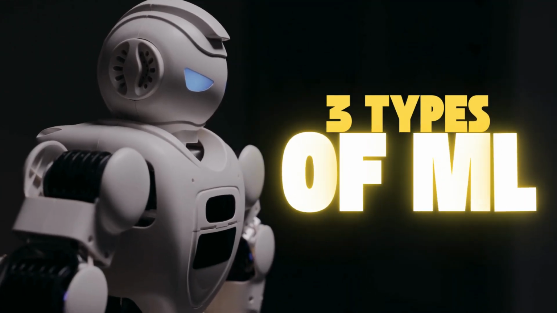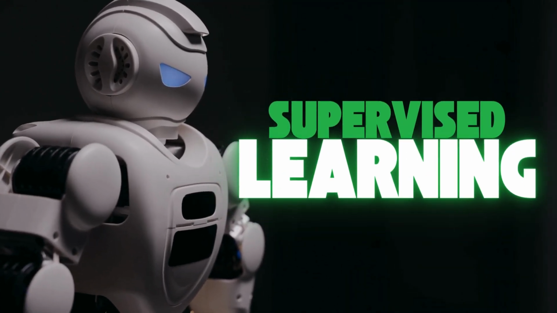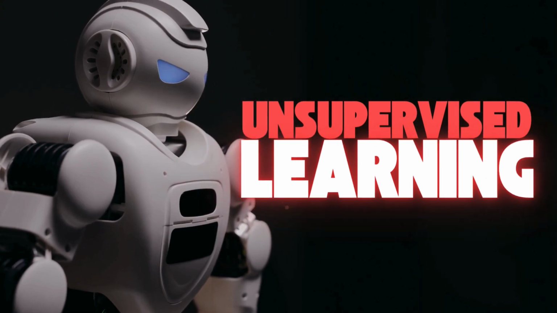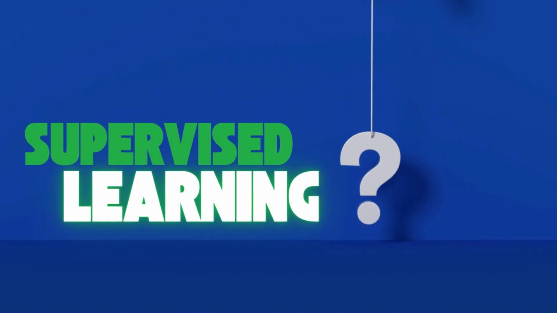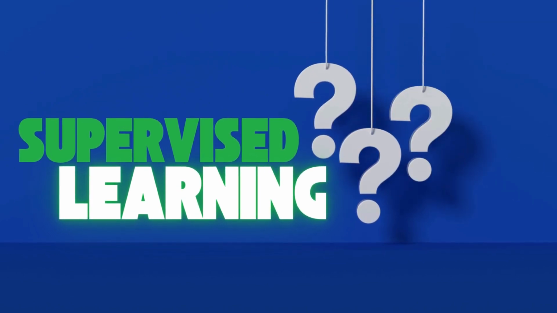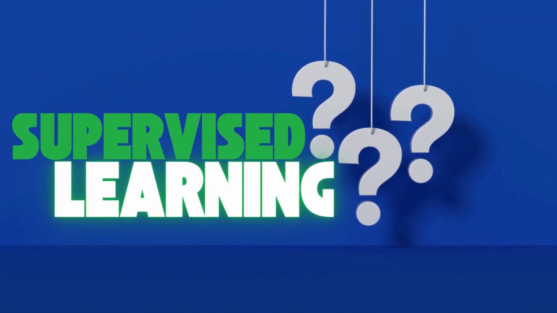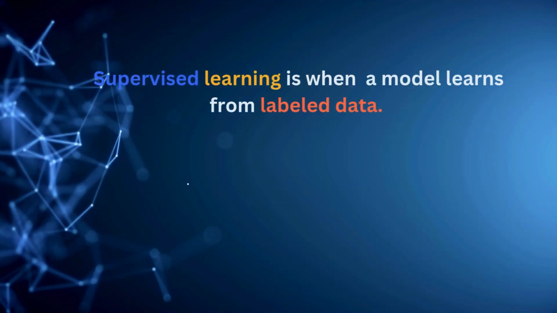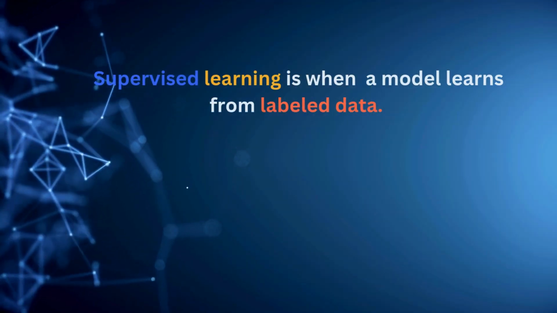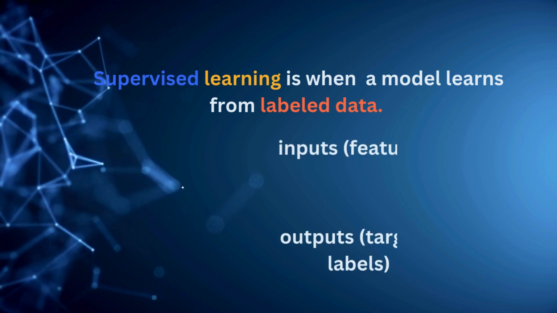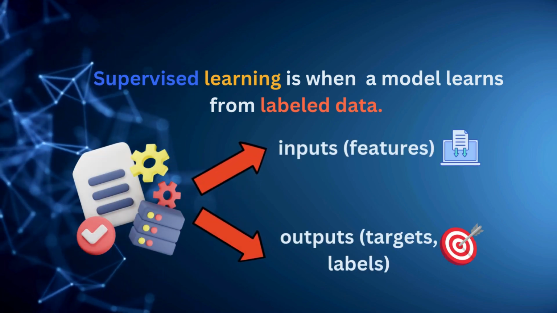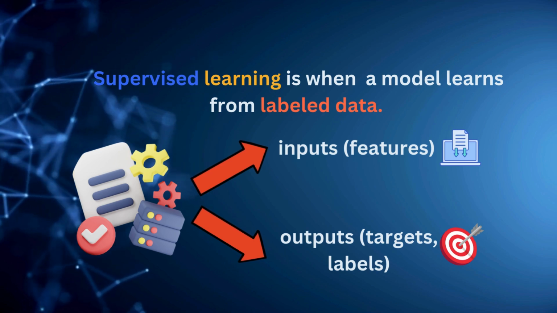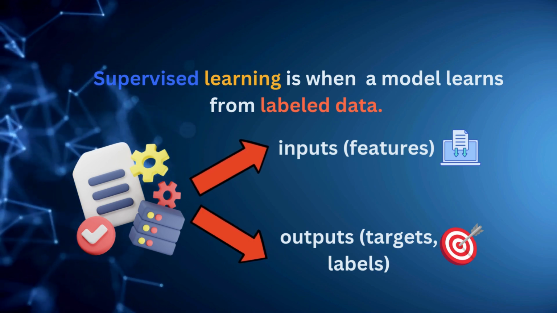There are three main types of machine learning: supervised learning, unsupervised learning, and reinforcement learning. Today, we will focus on supervised learning. So, what is supervised learning? Supervised learning is a type of machine learning where a model learns from labeled data. This means that the training dataset contains both inputs or features and outputs or targets or labels.